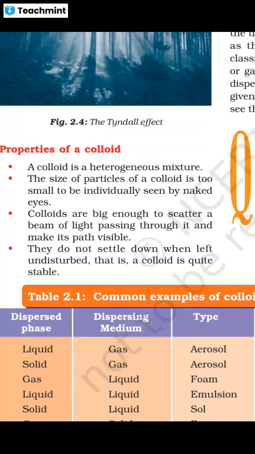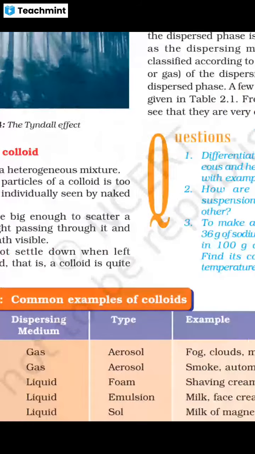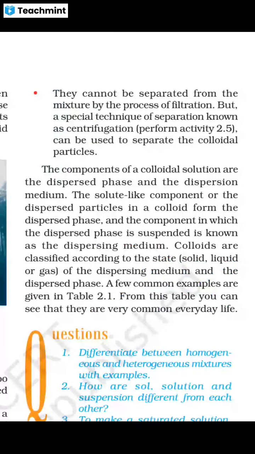Colloids are big enough to scatter a beam of light passing through them. The particles through which we can see the Tyndall effect are called colloids. Colloids are big enough to scatter a beam of light passing through and make its path visible. And they do not settle down when left undisturbed. That is, a colloid is quite stable. A suspension is unstable, but a colloid is stable. So a colloidal solution has some stability.